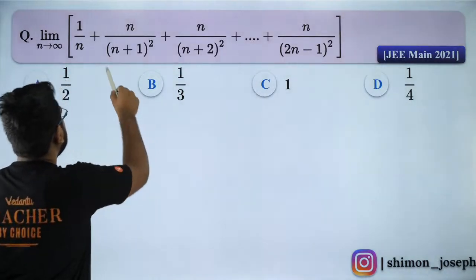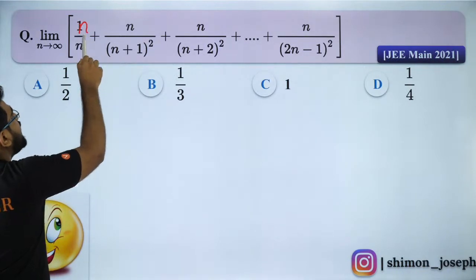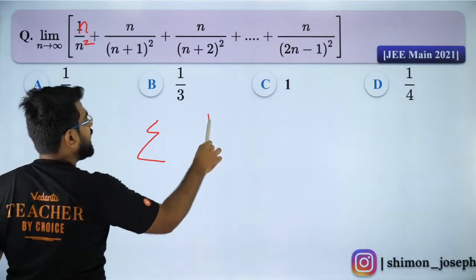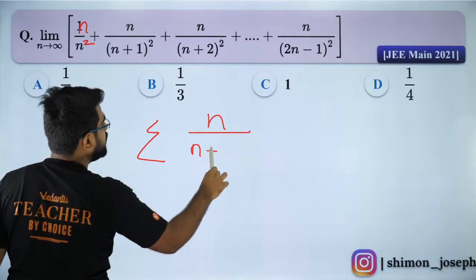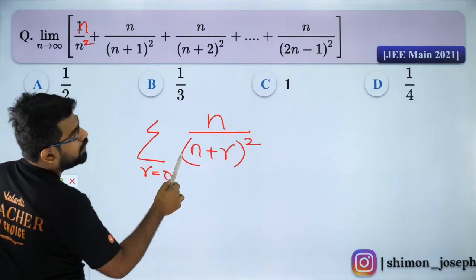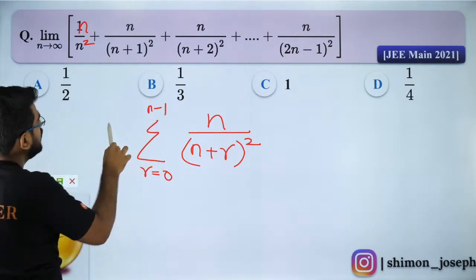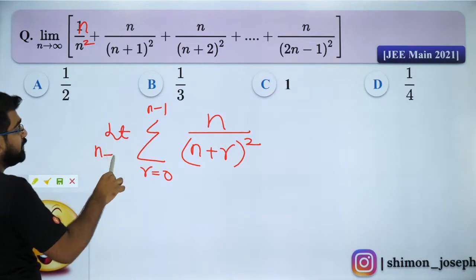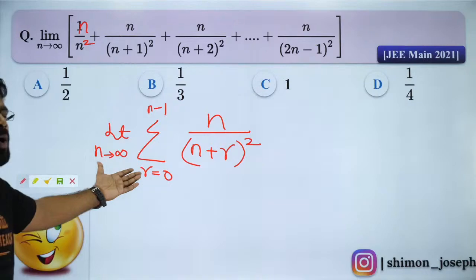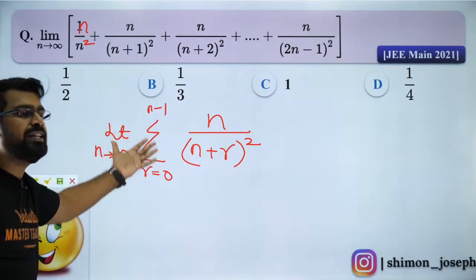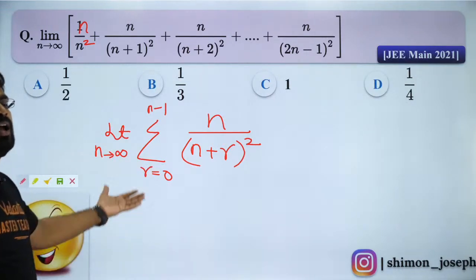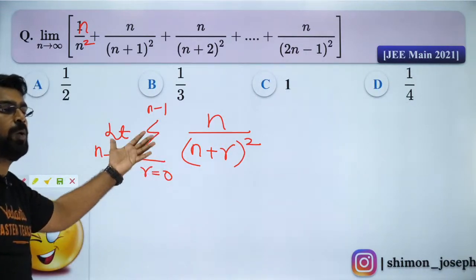Okay, let's solve it, guys. Please listen carefully. So can I write this first term as n by n square? So can I write this summation as n divided by n plus r the whole square, r starting from 0 all the way up to n minus 1, limit n tending to infinity. Everybody cool with this? Did you all like it till here? Shall I move forward? Everybody, please let me know in the chat.